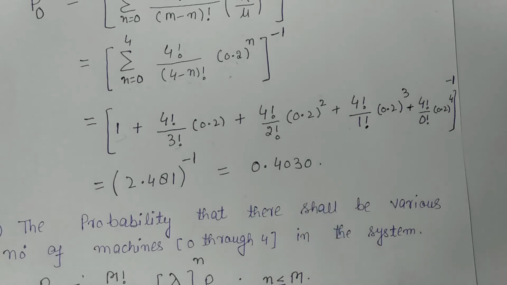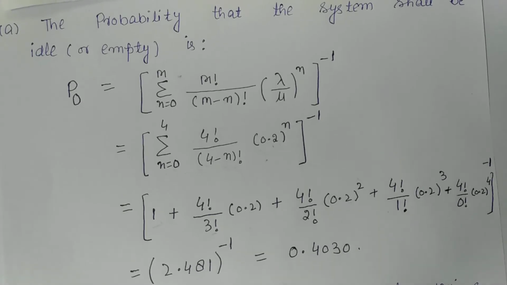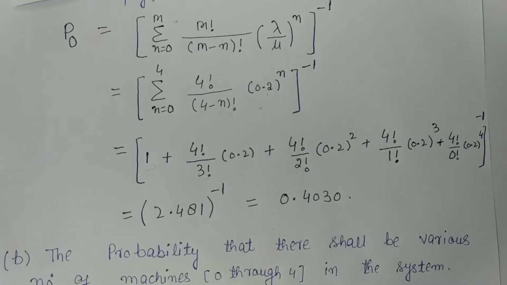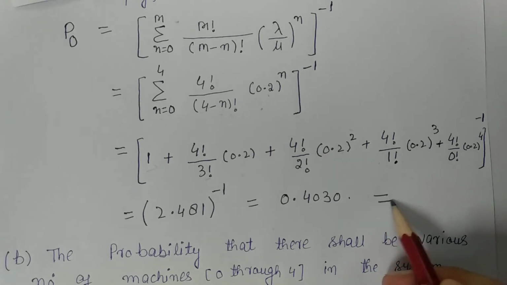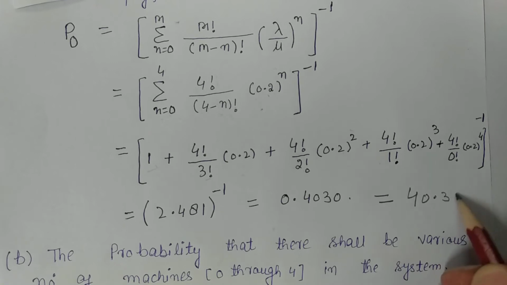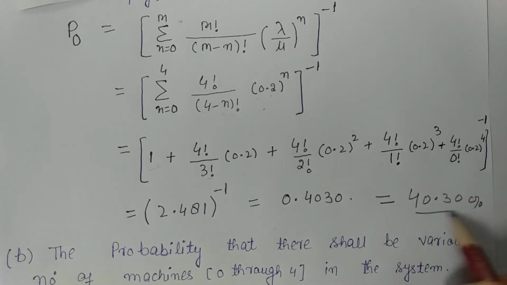0.4030. So the probability that the system shall be idle is 0.4030. If we want to convert this into percentage, I will multiply by 100, I will get 40.30%. That is 40% of the time the system will be idle.